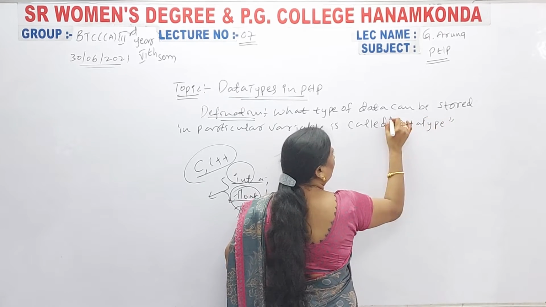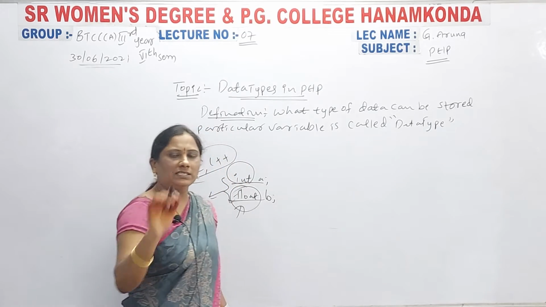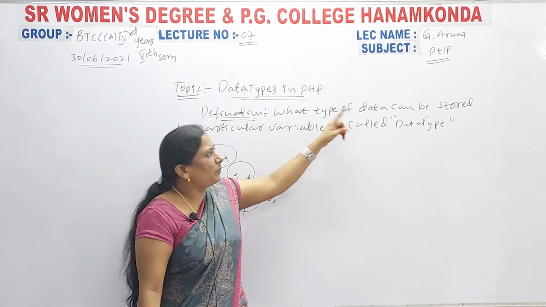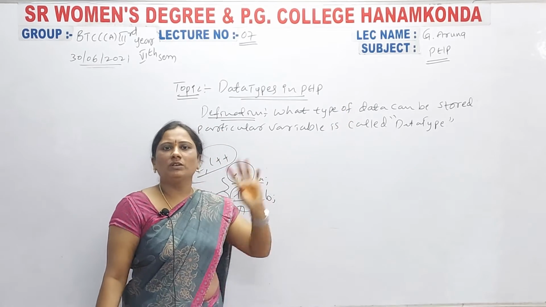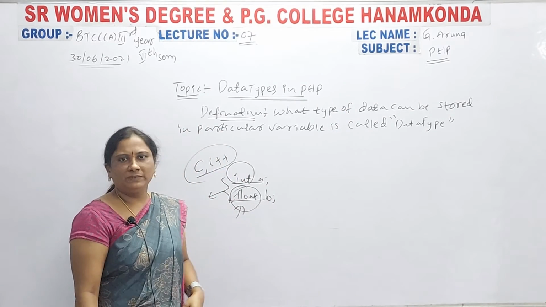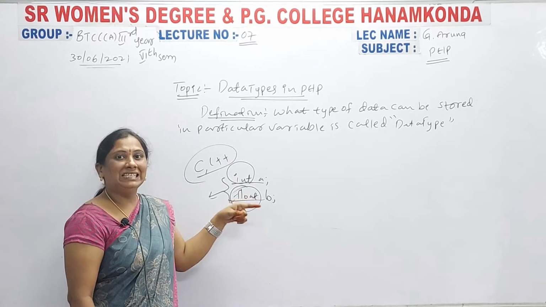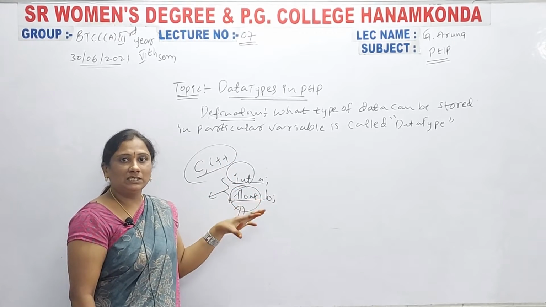So, girls, this definition is the same in C language and C++. What type of data can be stored in that particular variable, that is called data type. Clear definition? So, these are what we use in C language or C++: int and float.